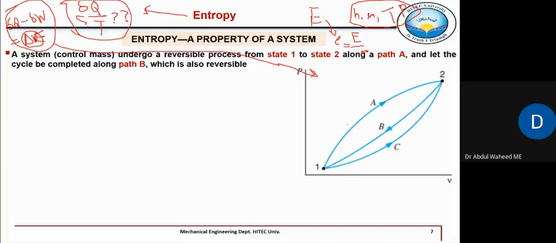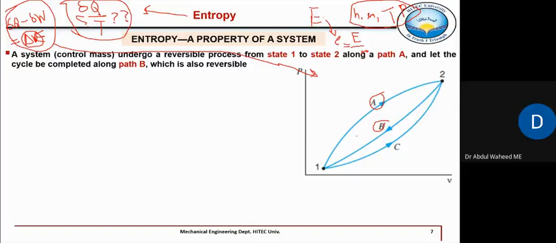So here there is a system, which is actually a control mass undergoing a reversible process from state 1 to state 2 by following path A, and then it completes the cycle by following path B, from 2 to 1. So 1 to 2 and 2 to 1 makes a cycle.